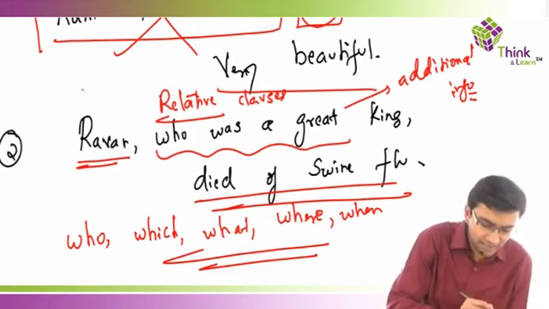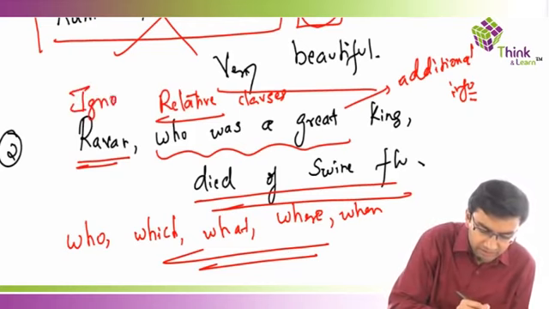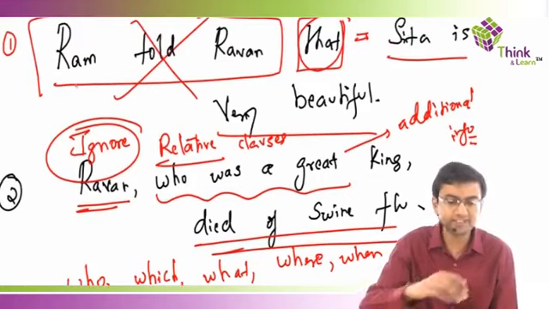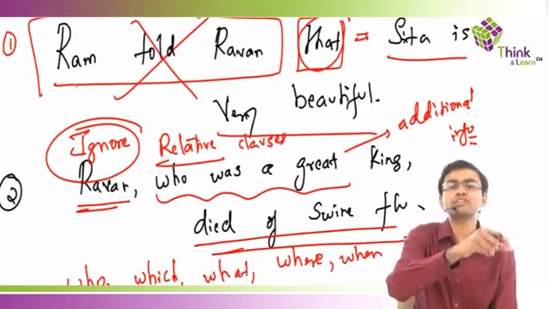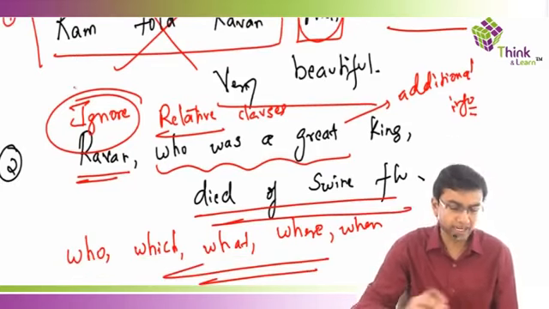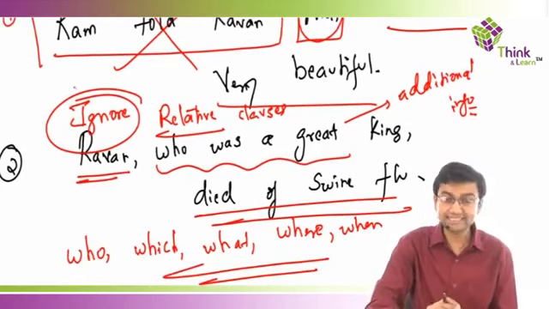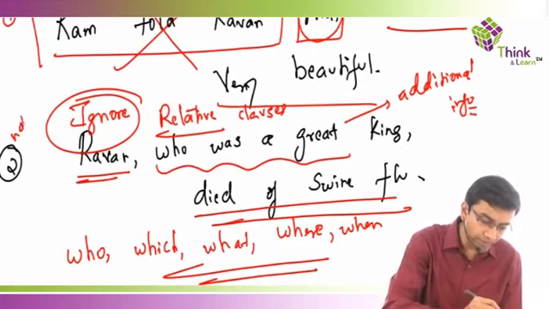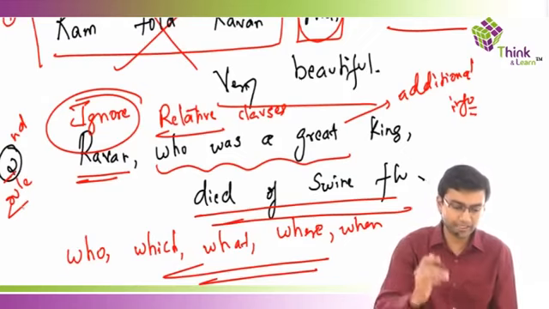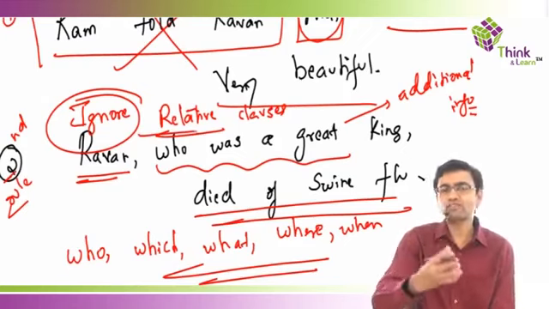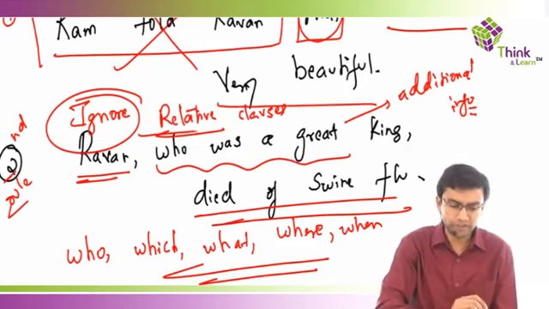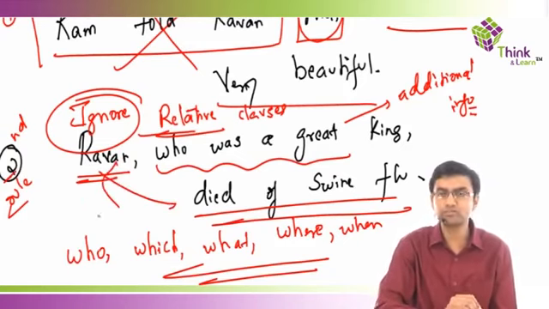Right, simple, guys. Ignore relative clauses. Don't worry about relative clauses. Similarly, the first rule was whatever comes before the word that is not important. Whatever comes after the word that is going to be very important. And the second rule is, don't worry about relative clauses, ignore relative clauses. They typically start off with words like who, which, what, where, and when. Just ignore them. So what is important for us is Ravan died of swine flu.